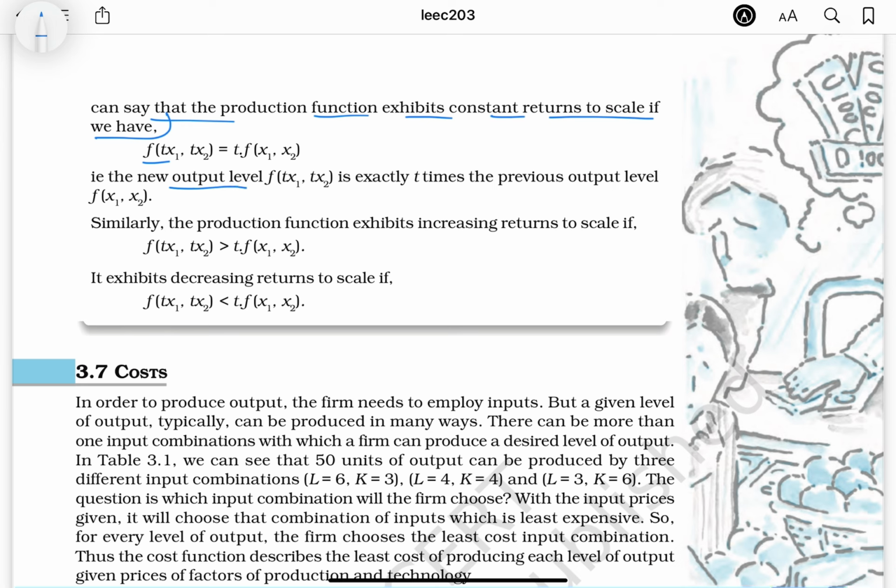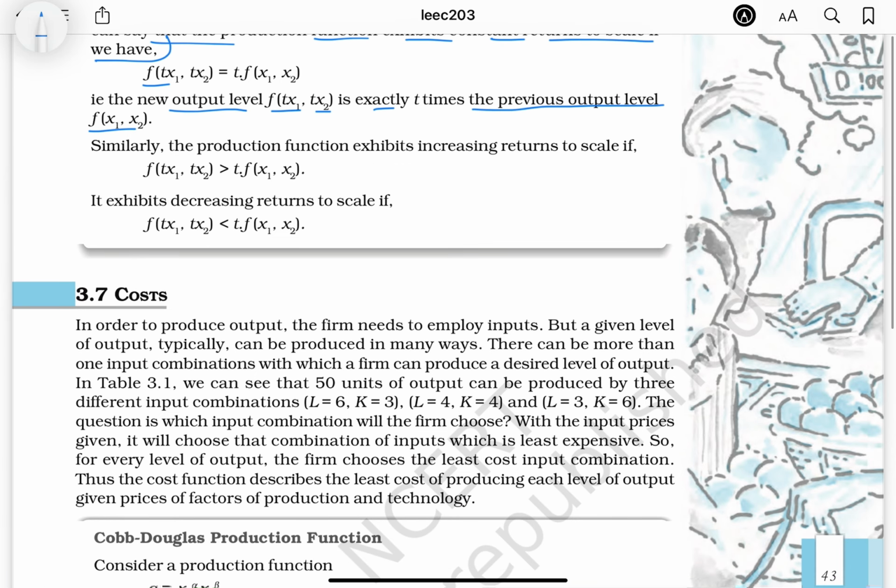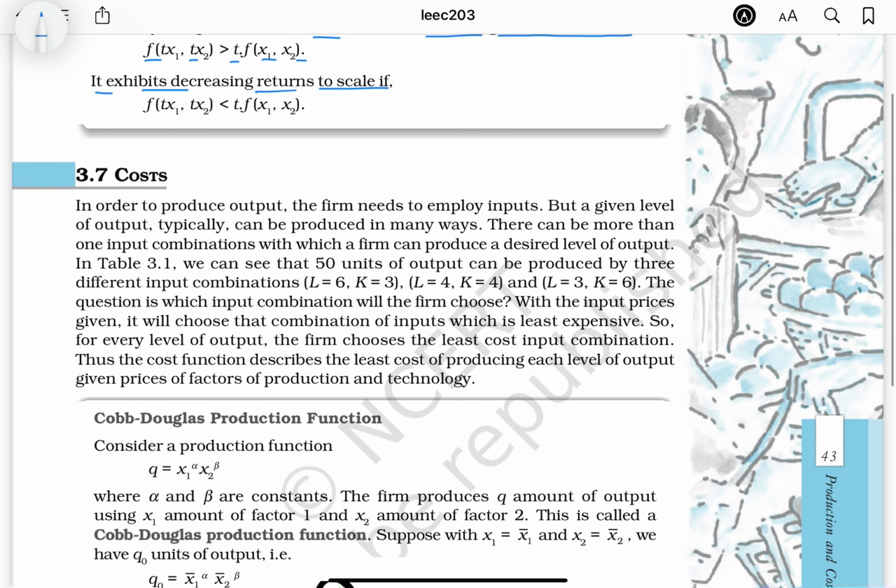That is, the new output level is exactly t times the previous output level. Similarly, the production function exhibits increasing returns to scale if f(tx1, tx2) is greater than t f(x1, x2). It exhibits decreasing returns to scale if f(tx1, tx2) is smaller than t f(x1, x2).